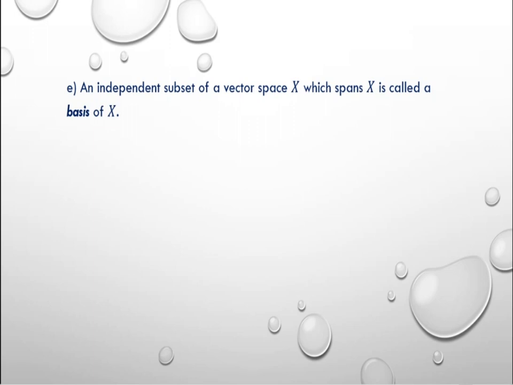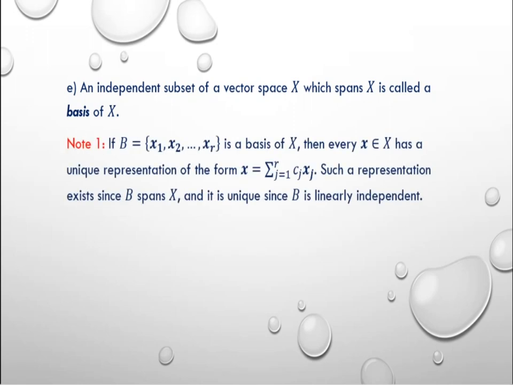Then, an independent subset of a vector space X which spans X is called a basis of X. That is, a subset B of X is called a basis of X if it satisfies two conditions. First, it is linearly independent, and second, it spans X. Then if B, the set of vectors x1, x2, etc., xr, is a basis of X, then every x belonging to X has a unique representation of the form vector x equal to summation j equal to 1 to r cj times vector xj.